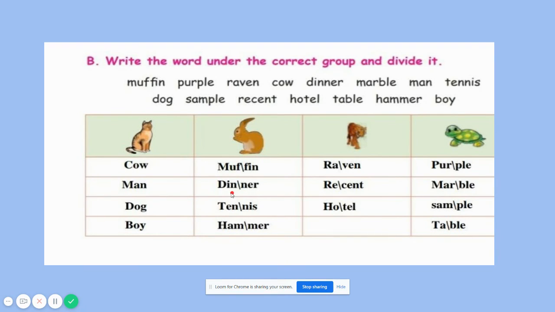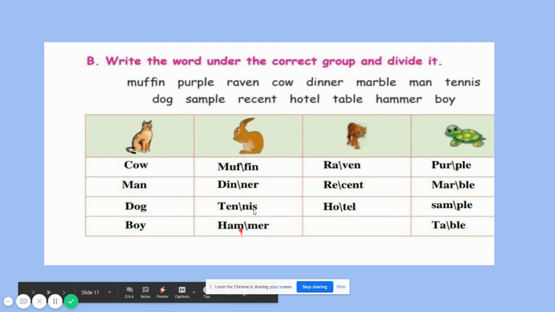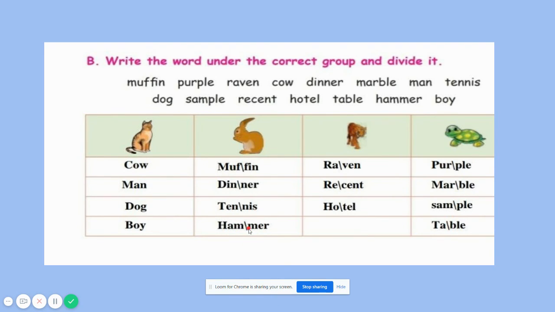Dinner. So here we are having consonants double N. Tennis. So here we are having double N. Hammer. Again we are having consonants double M. So if we have consonants in the middle, then we need to divide between the middle consonants.